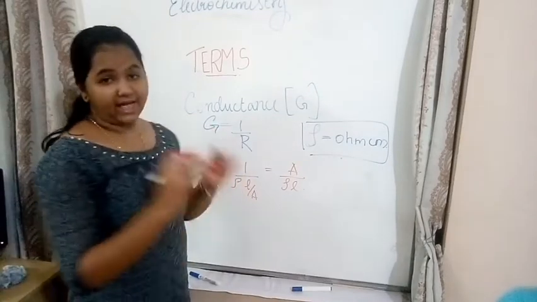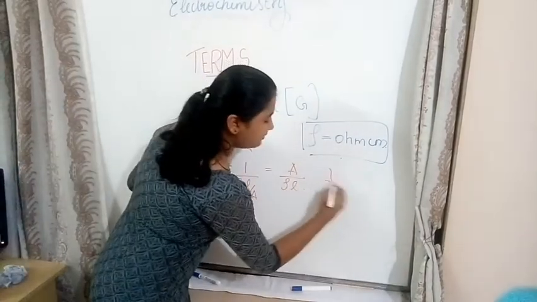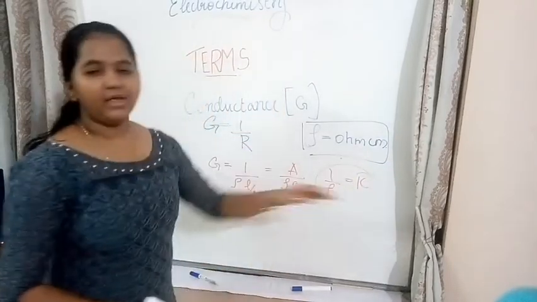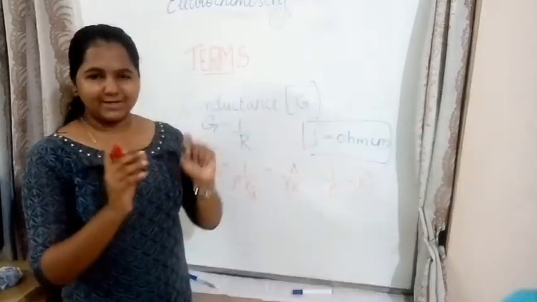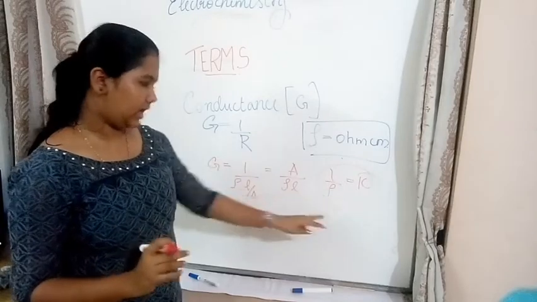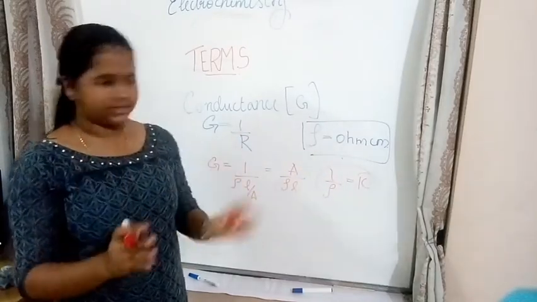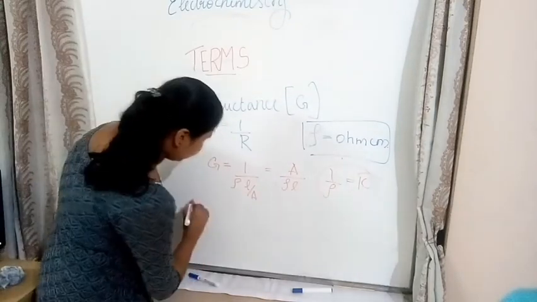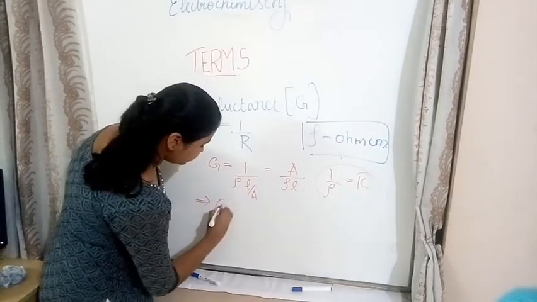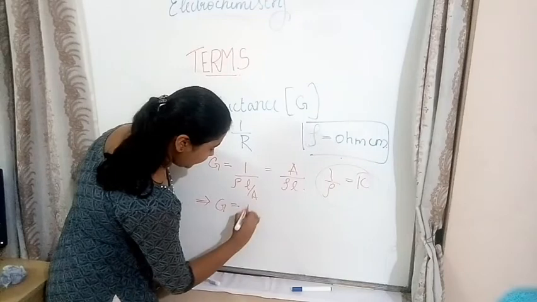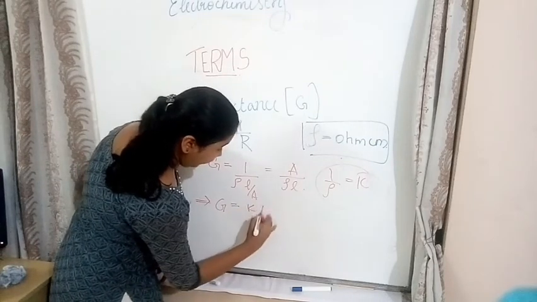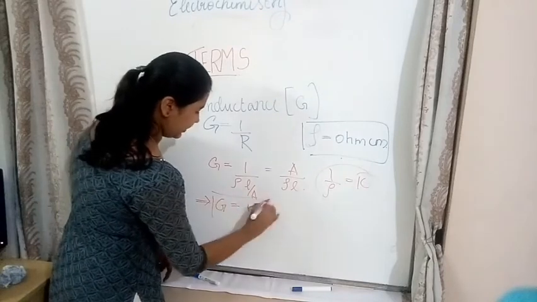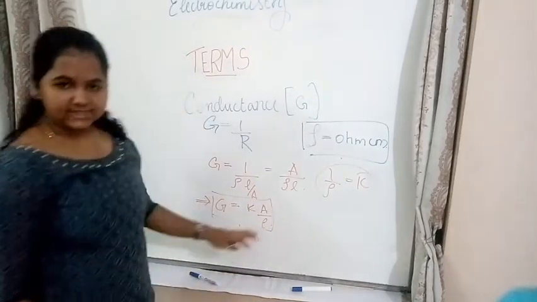Now I have to tell you one thing, that 1 by rho is equal to kappa. Kappa is also a constant which comes over here. We'll discuss kappa later. So first let's find the equation. This implies that G is equal to kappa A divided by L. So this is the equation.